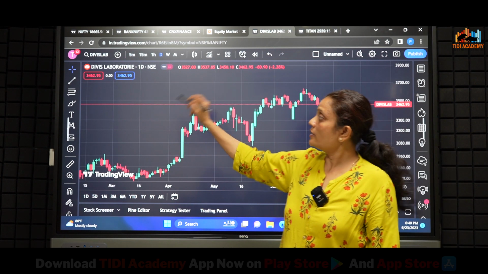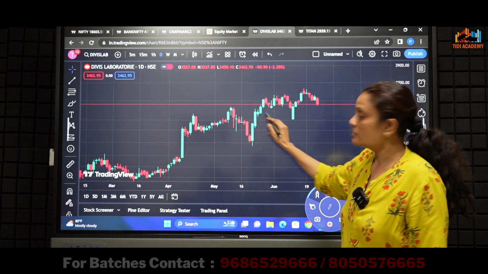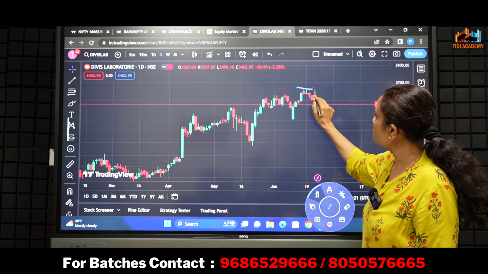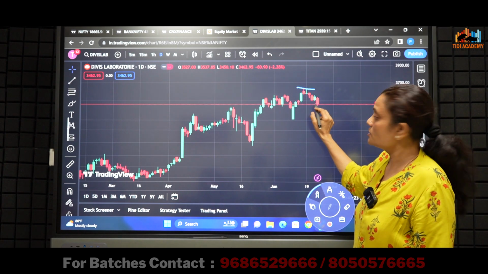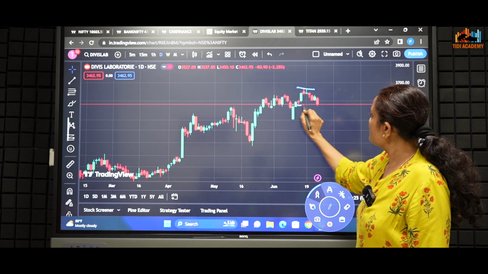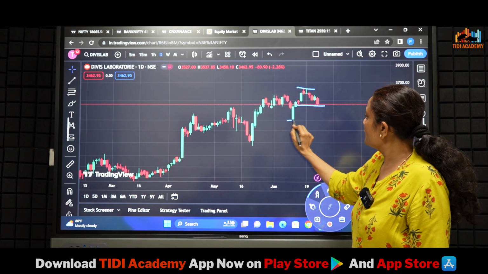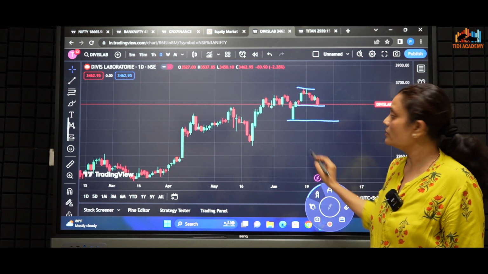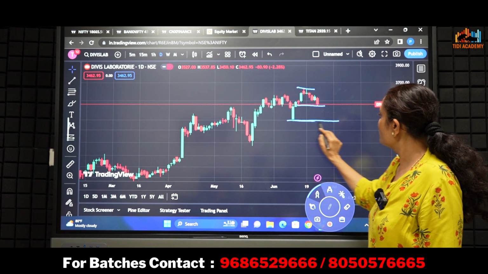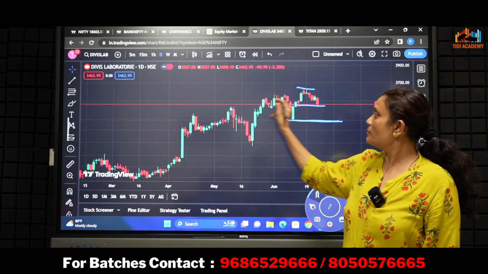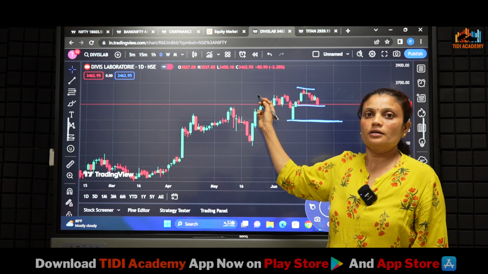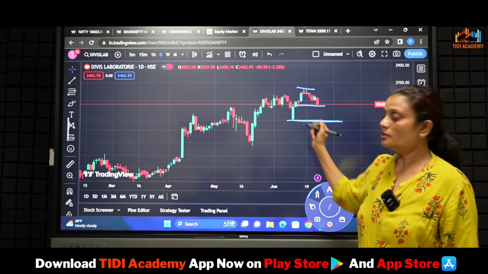Coming to stocks, we have Divi's Lab. In Divi's Lab we can see it has taken a trend reversal here, and for the next trading session Divi's Lab has to break today's low. The next support for Divi's will be this level. In Divi's Lab we can see bearishness, hence we can take bearish strategies in Divi's Lab.